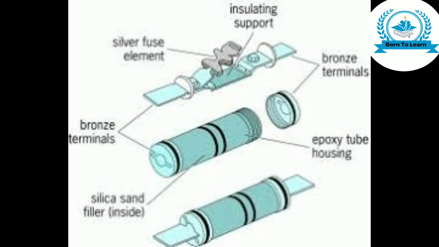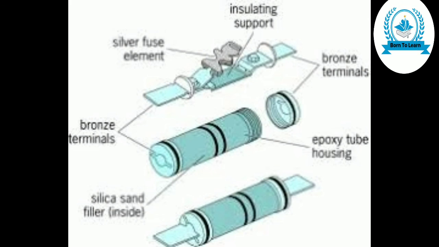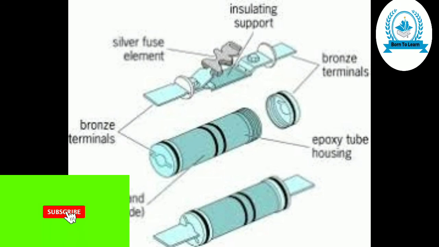Third, the heating effect of electric current is utilized in the electric fuse for protecting household wiring and electric appliances. A fuse is a short length of thin tin plated copper wire having a low melting point. Thus, an electric fuse is a very important application of the heating effect of current. We will discuss the electric fuse in more detail in the topic on domestic electric circuits in the next chapter.